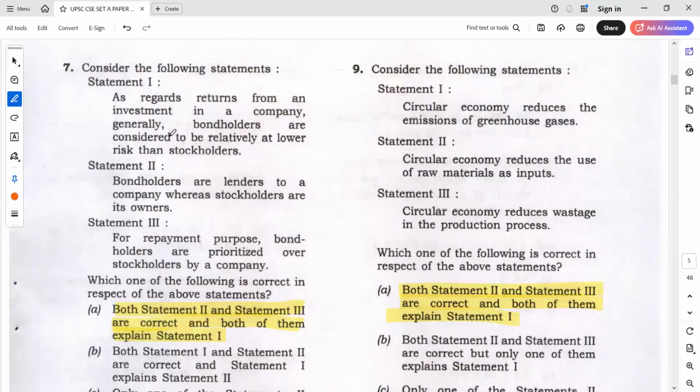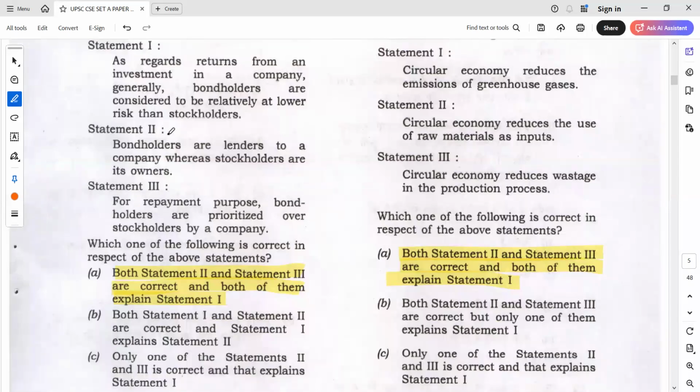Okay, next, this question is basically about bondholders and stockholders. Here, bondholders are lenders to a company, whereas stockholders are its owners. Do you accept this? Bondholders are lenders, and stockholders are owners. I think everyone has this idea. No issues. Bondholders are lenders.